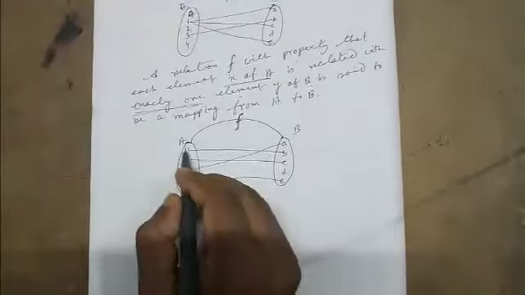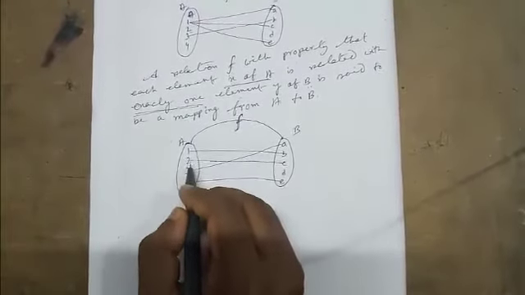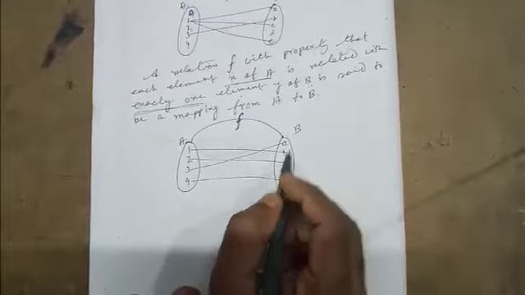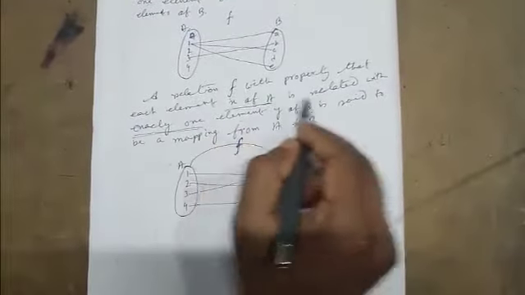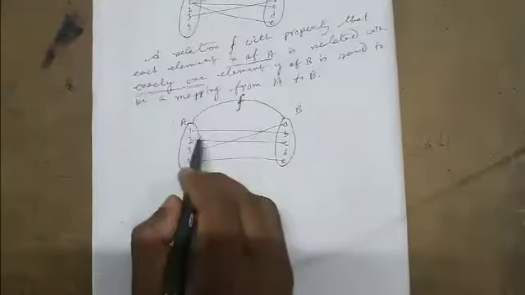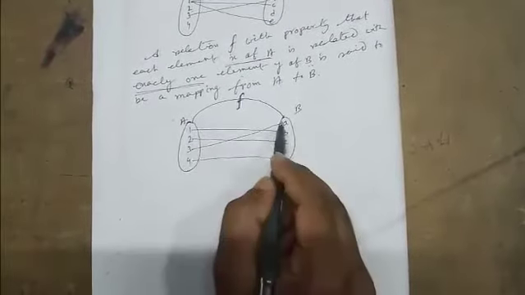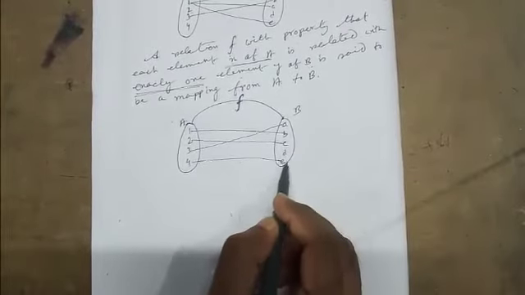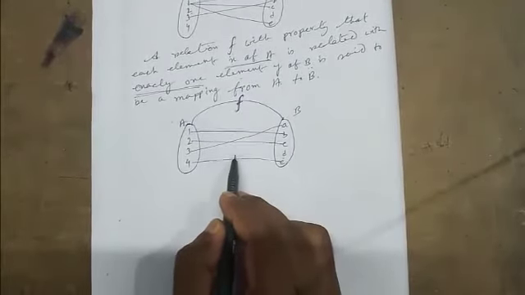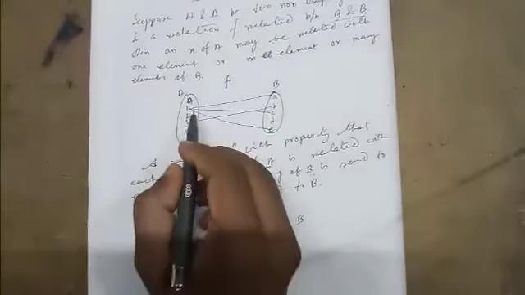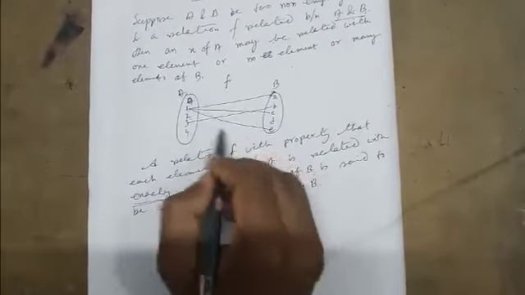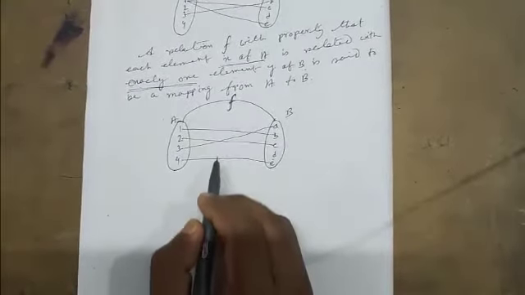Now look, each element of A, that means every element of A, is related with an element of B, and also exactly one element. Look, 1 is related with exactly one element, 2 with exactly one element, 3 with exactly one element, 4 with exactly one element. So it is called a function or mapping. But in the previous example, 1 is related with many elements, not exactly one element. So that is not a function or mapping, but this one is a function or mapping.